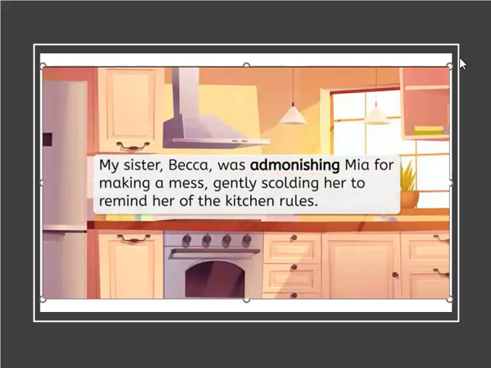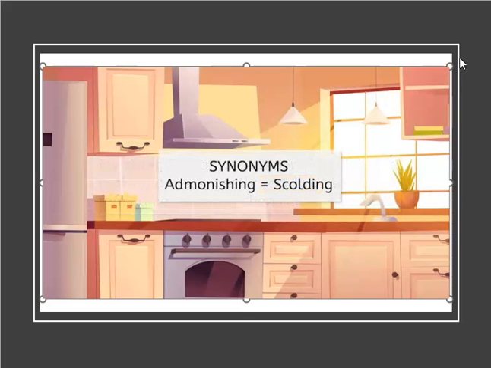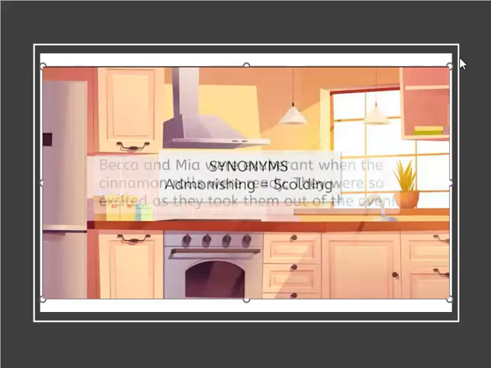Looking at the rest of the sentence, I can see that Becca is doing another action in the second part of this sentence. What is the action that Becca is doing towards Mia? Becca was scolding Mia. I'm much more familiar with scolding, which I know means to angrily criticize another's actions. I now know that admonishing is synonymous with scolding, and both describe how Becca spoke to Mia.